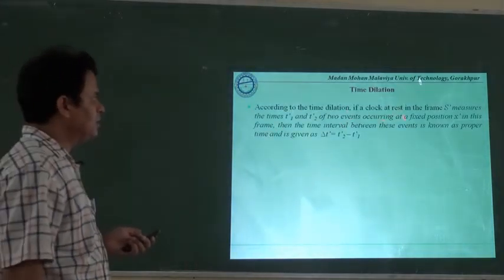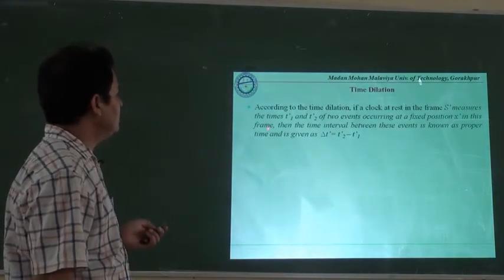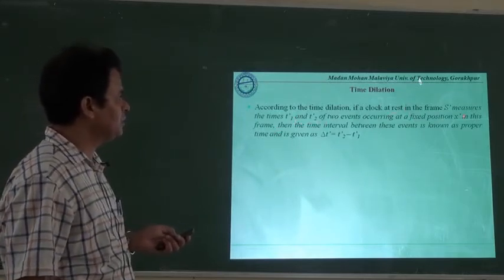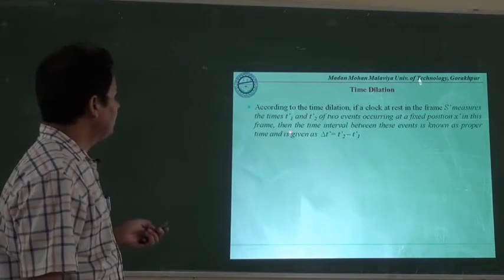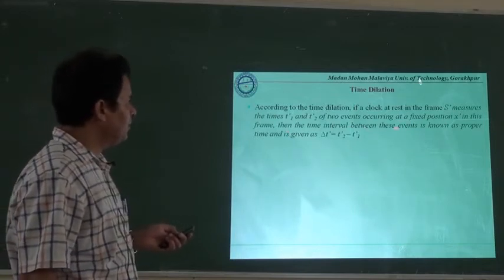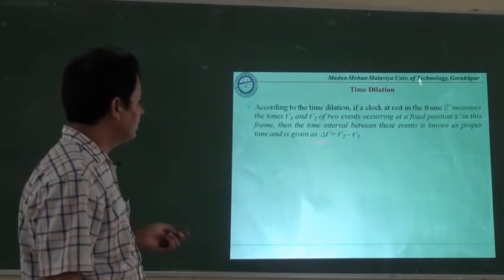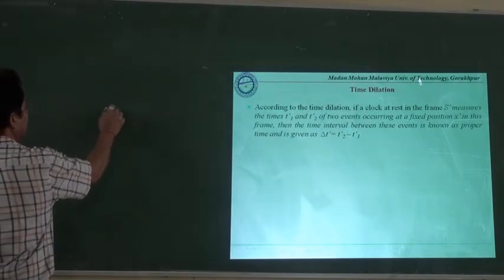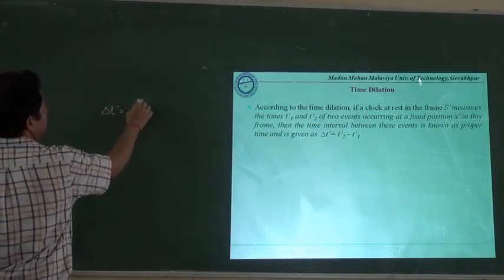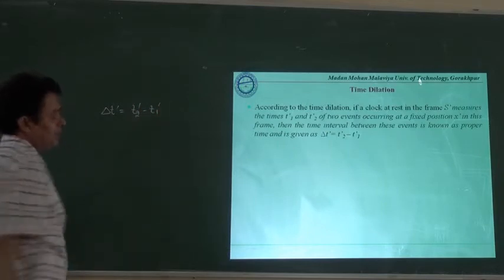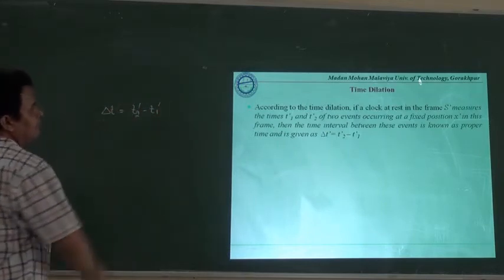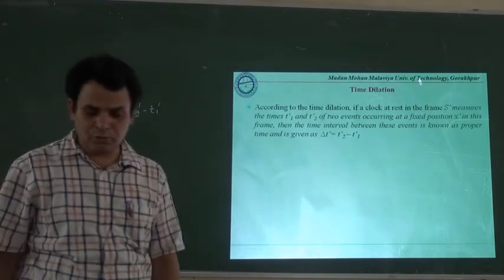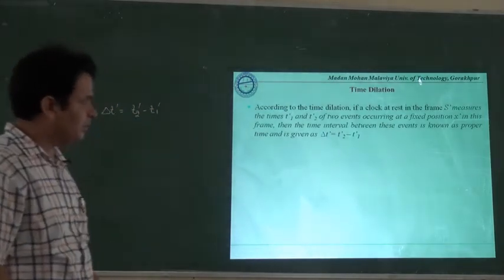if a clock at rest in a frame S dash measures the times t1 dash and t2 dash of two events occurring at a fixed position x in this frame, then the time interval between these two events is known as the proper time and is given as delta t dash. Delta t dash is equal to t2 dash minus t1 dash. It's very important. This is the proper time.